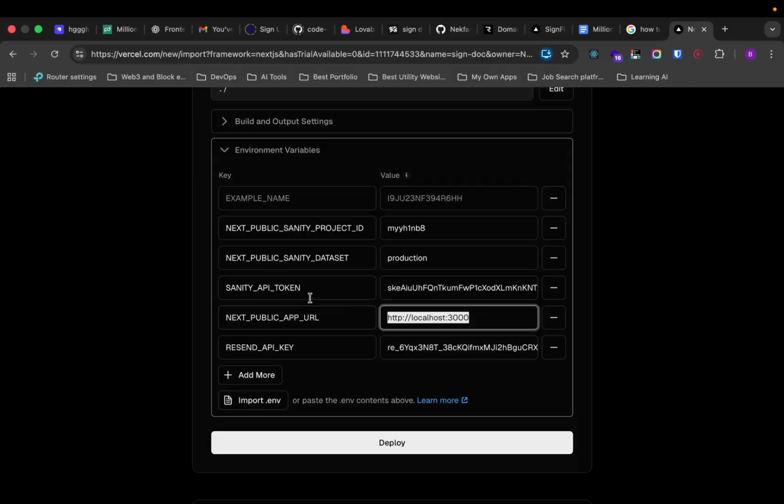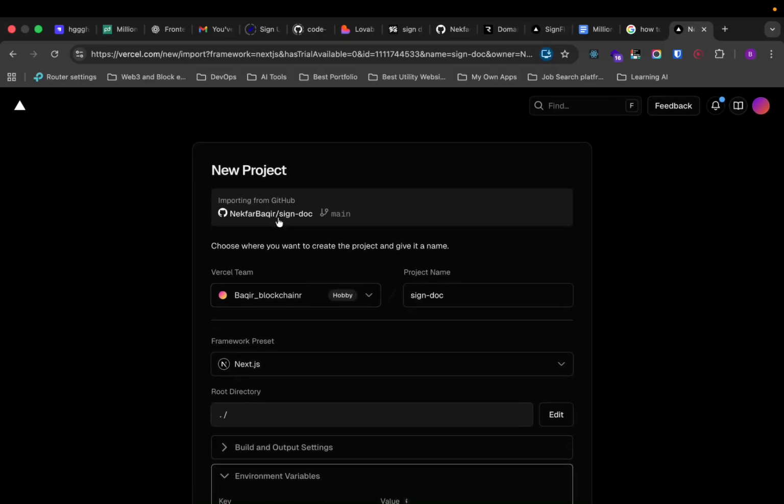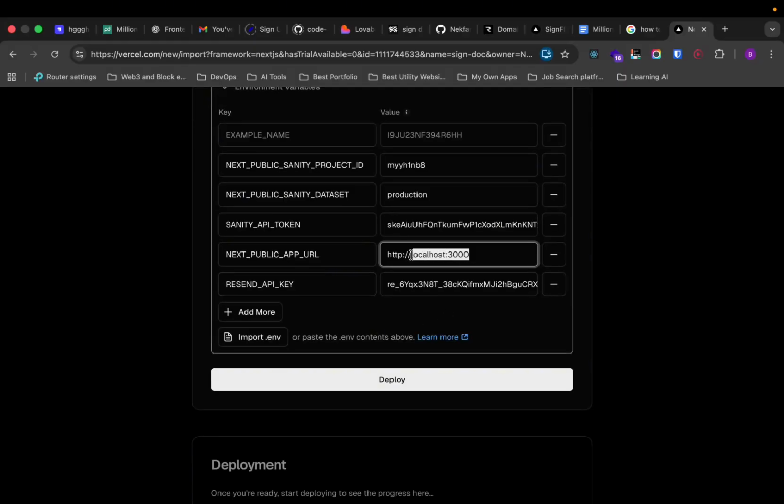Change this one to whatever name that you are aiming for, because we have sign doc.vercel.app. It will be something like this: signdoc.vercel.app. And then this one should be HTTPS instead of HTTP. And that's it. That's it.